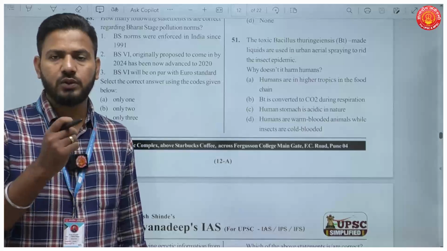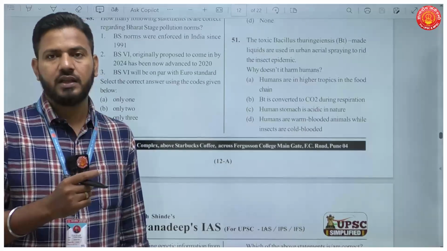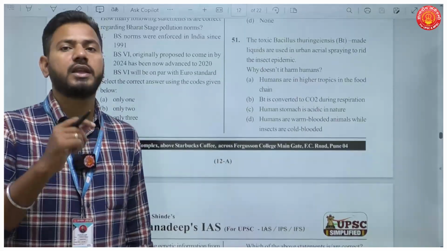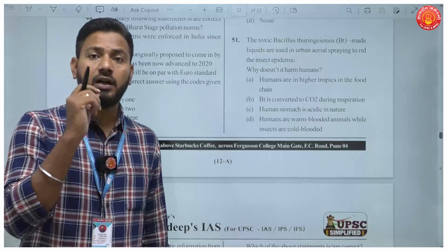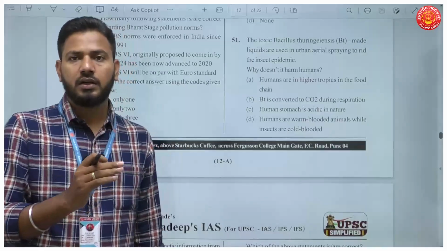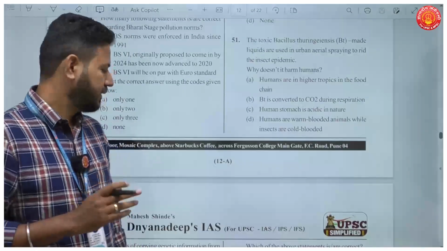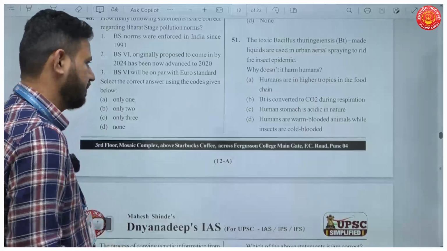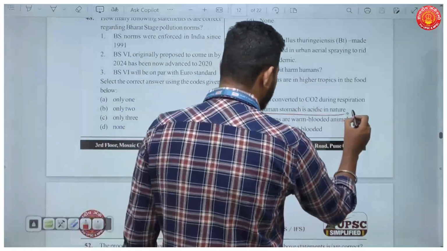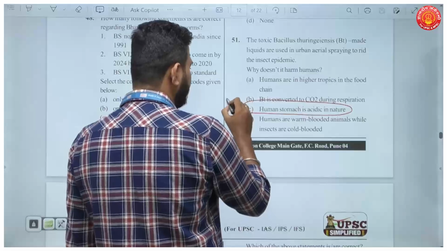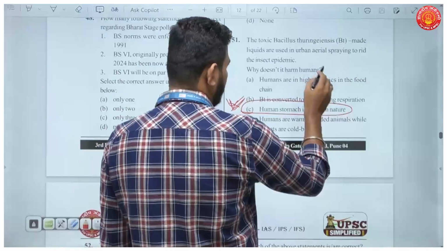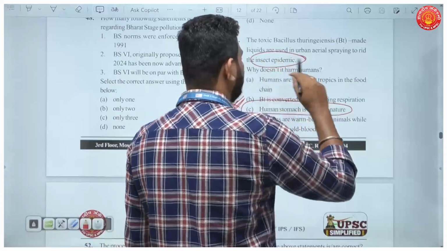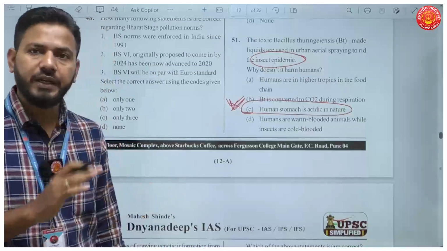It is very essential to understand the basic science behind this. In BT cotton, these Bacillus thuringiensis bacteria can harm the bollworm, the gut of the bollworm, because it is basic in nature, whereas human stomach is acidic in nature, and this Bacillus thuringiensis bacteria or protein does not activate in an acidic medium.